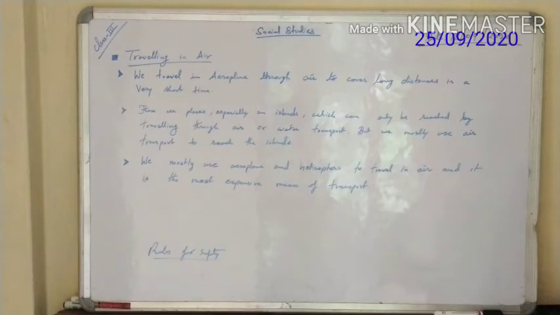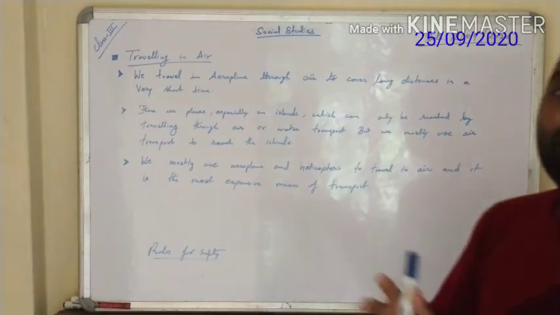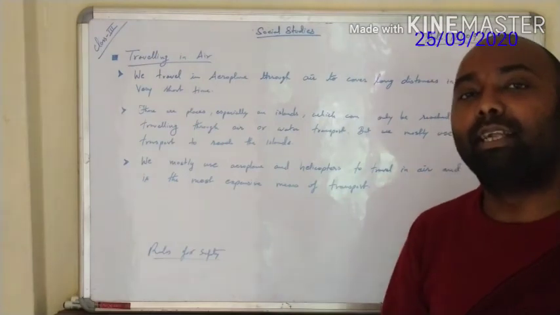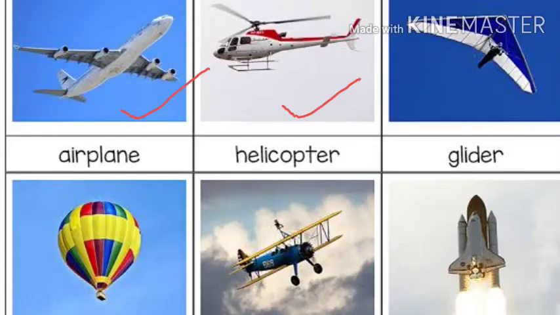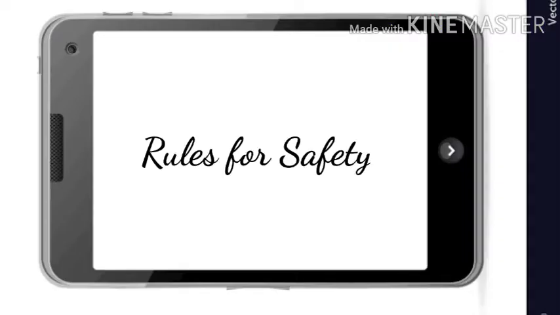Okay, but we mostly use air transport to reach an island. We hardly use water transport as a means to reach the islands. Now the most popular means of air transport is the aeroplane and helicopter, and it is the most expensive means of air transport. Okay, now let us understand about the rules for safety.